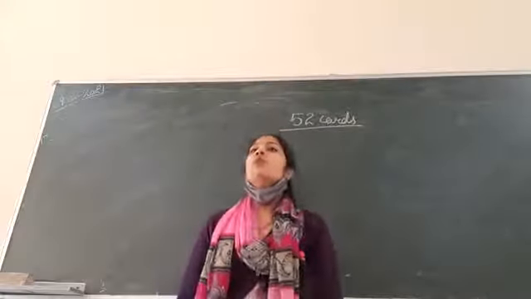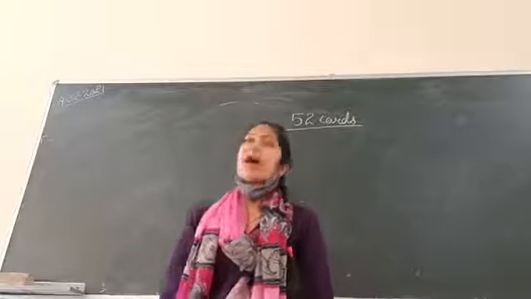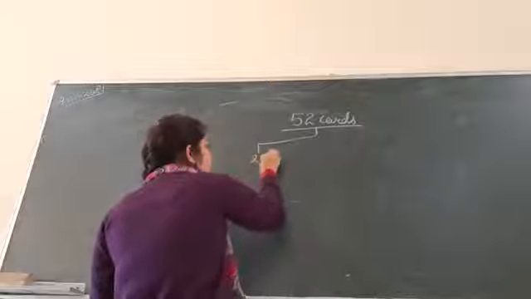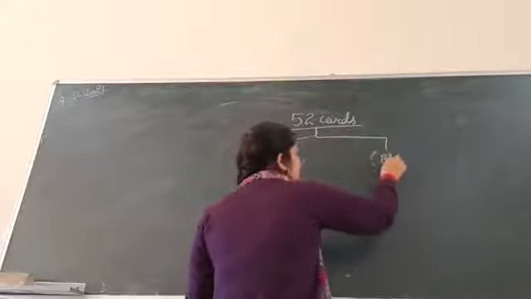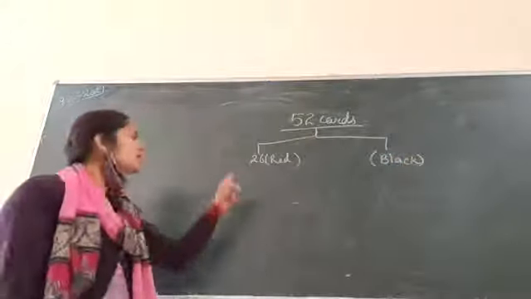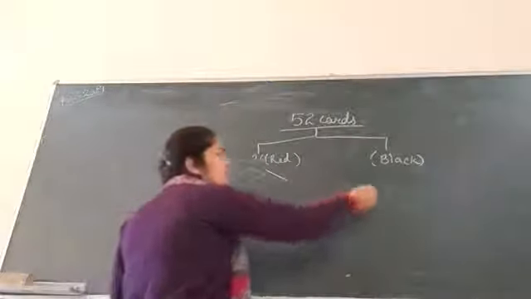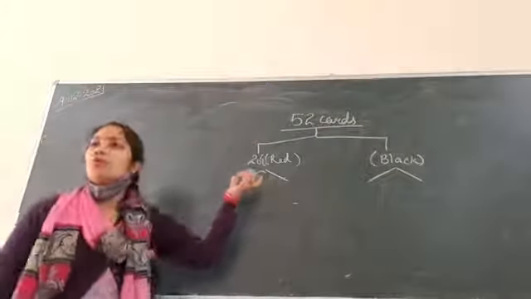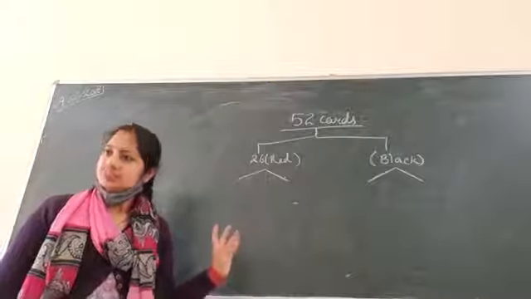In these 52 cards, you have 26 red and 26 black. Okay? And in these 26 red cards, you further have 2 suits, which means total 4: club, diamond, heart, spade.